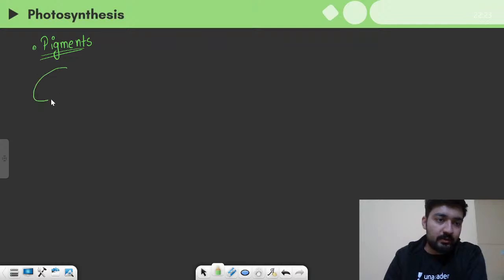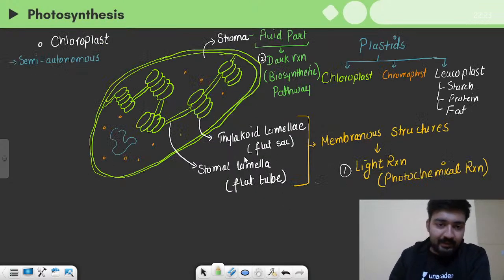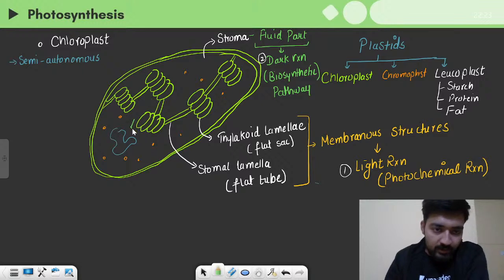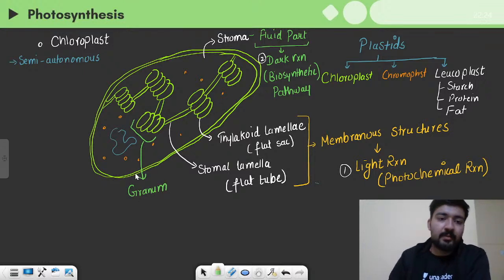This is the chloroplast, and inside that we have these thylakoid lamellae. One thing I forgot to mention: the whole stack of these thylakoid lamellae is known as granum, right? The plural of granum is grana.